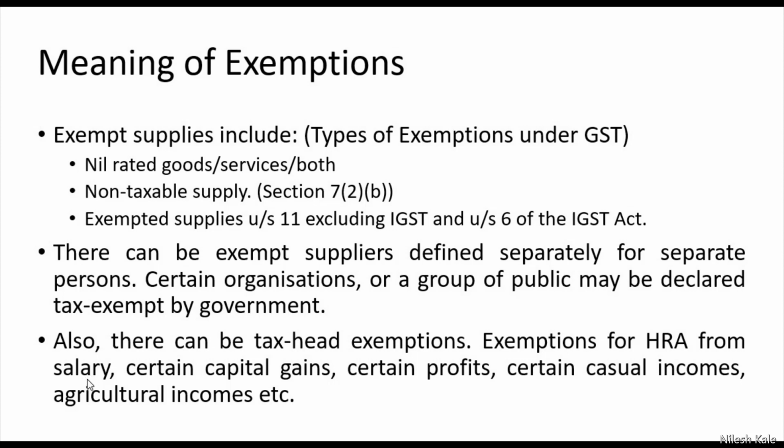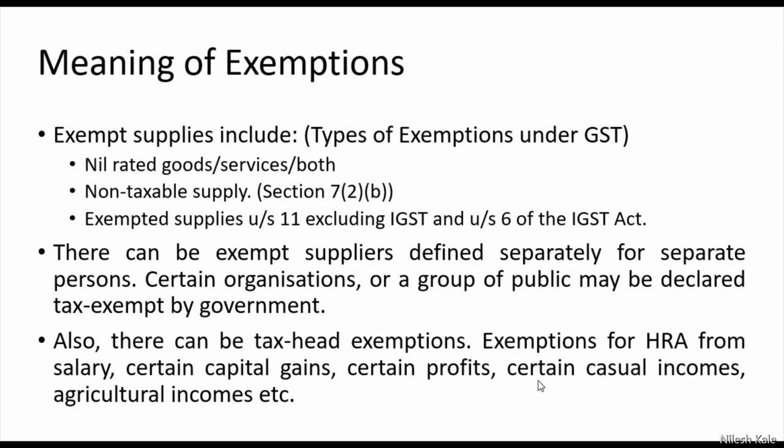If you are calculating income from salary under section 16 of the Income Tax Act 1961, then such incomes which are received as an allowance under this head, called HRA, house rent allowance, become exempt. Also, there are some certain exempted capital gains, and then there are certain profits, and then certain casual incomes. All such incomes like agricultural income will become exempt.